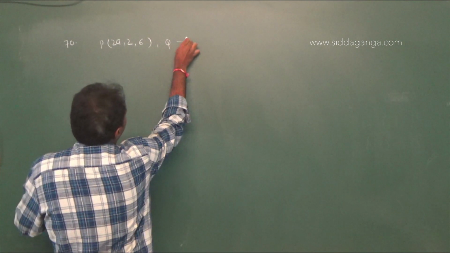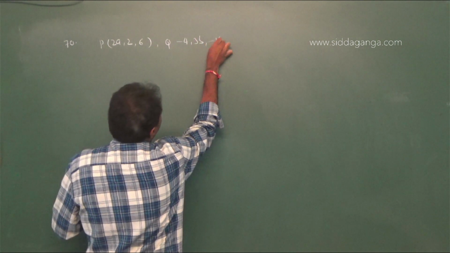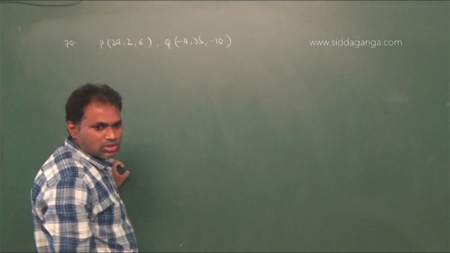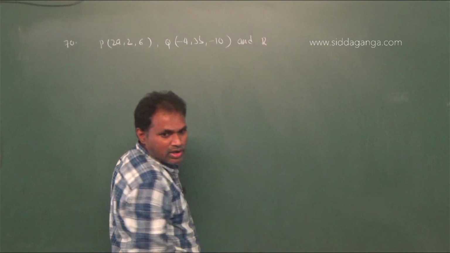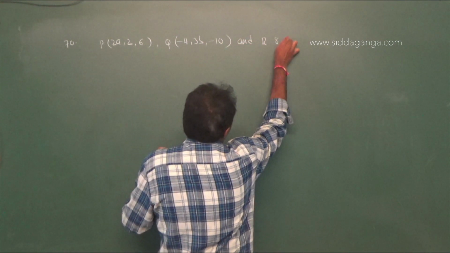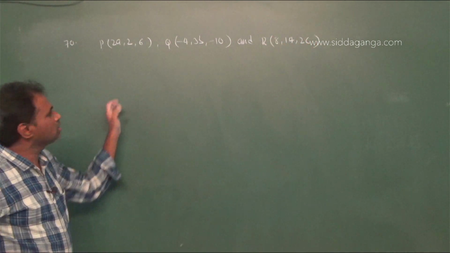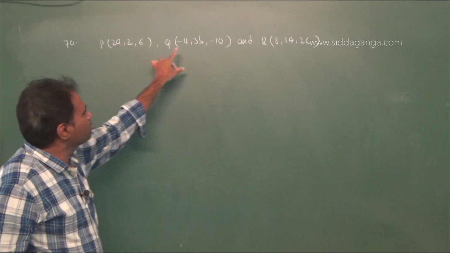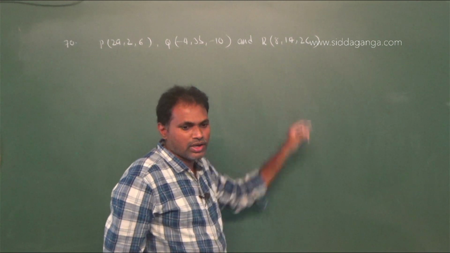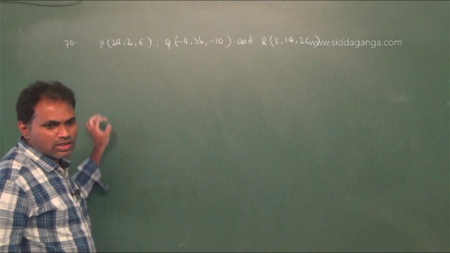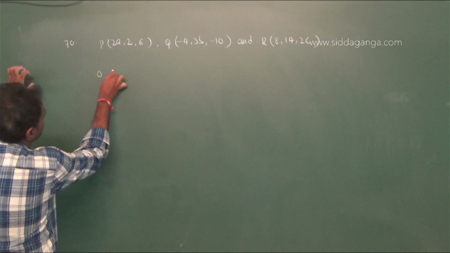We are given three vertices. Then if origin is the centroid of the triangle PQR, therefore 0, 0, 0 equals